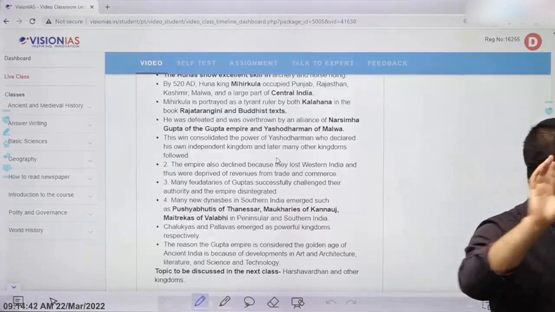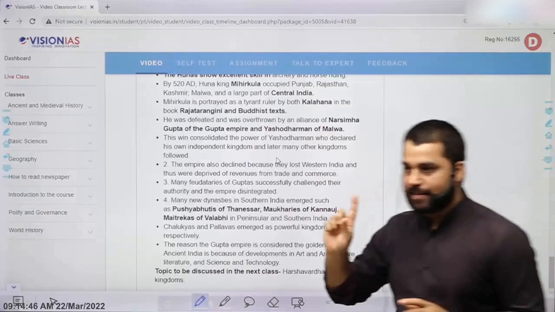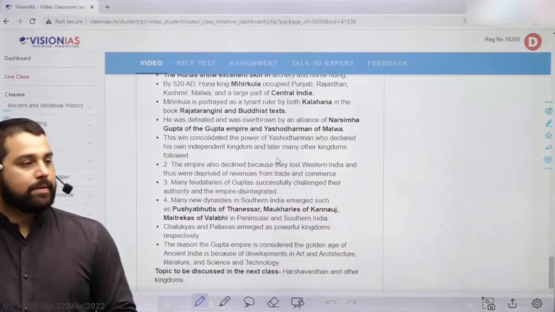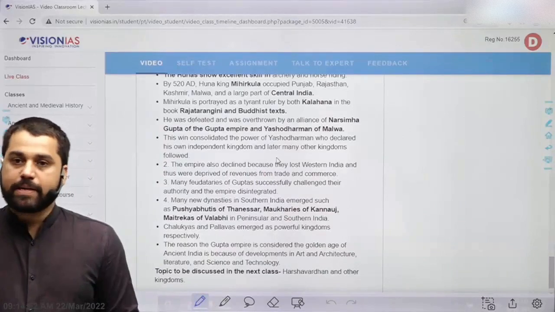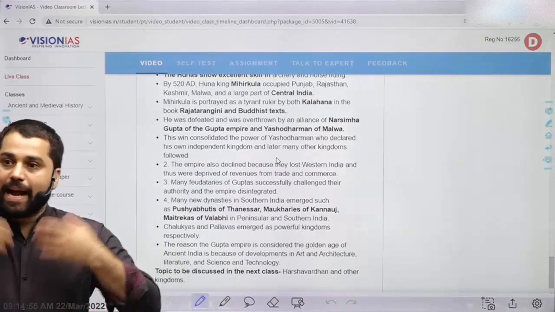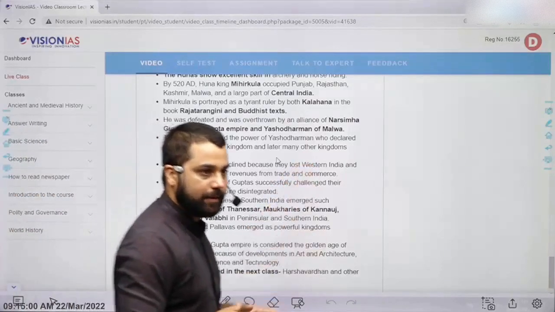This was started by who? Satavahanas, right? So Satavahanas started this. So Gupta continues this, and this was later continued in southern part of India. Pallavas continued it, Chalukyas did the same thing. We will talk about that. So this land grant to Brahmins, and these land grants, they were often declared tax-free, right?